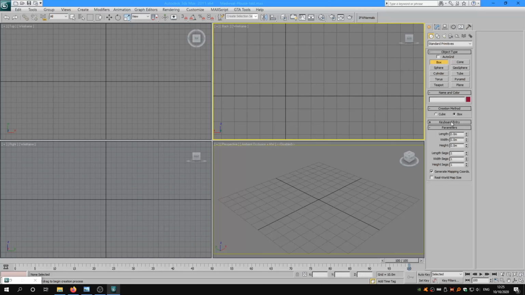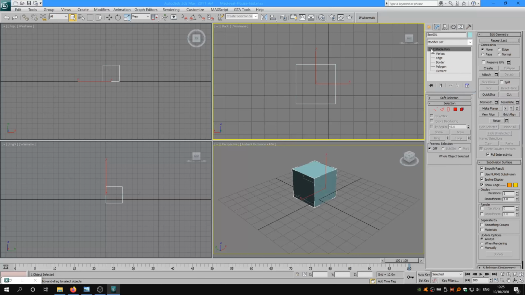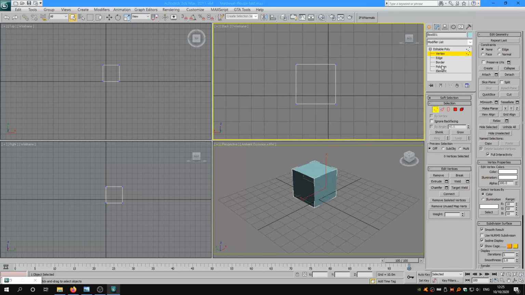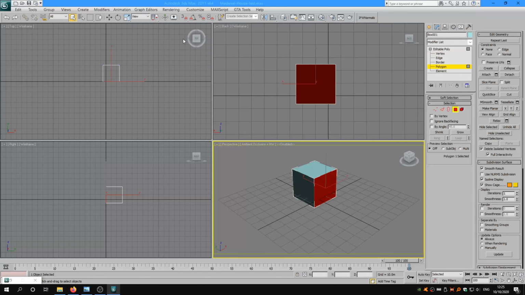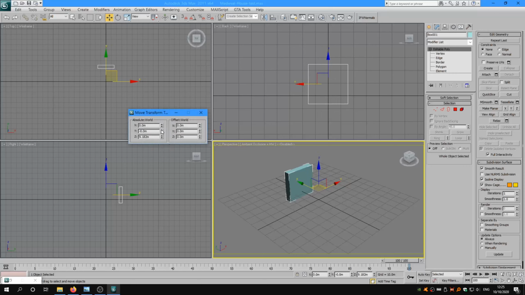So first, let's create a cube. Let's convert it to editable poly and scale it down so it looks thin like a tile. And let's make copies of this single tile to create the entire tile structure. Before that, I'll rotate it 45 degrees and make a diamond shape.